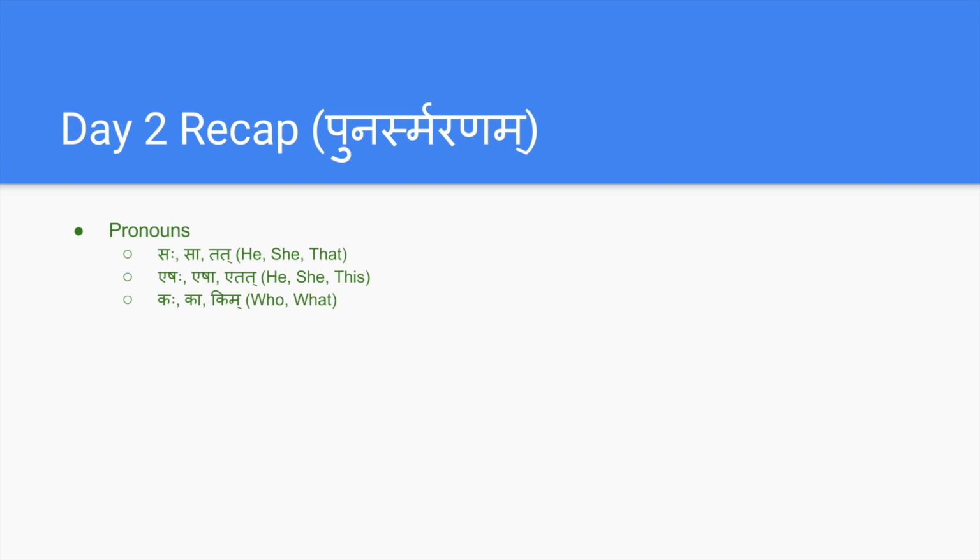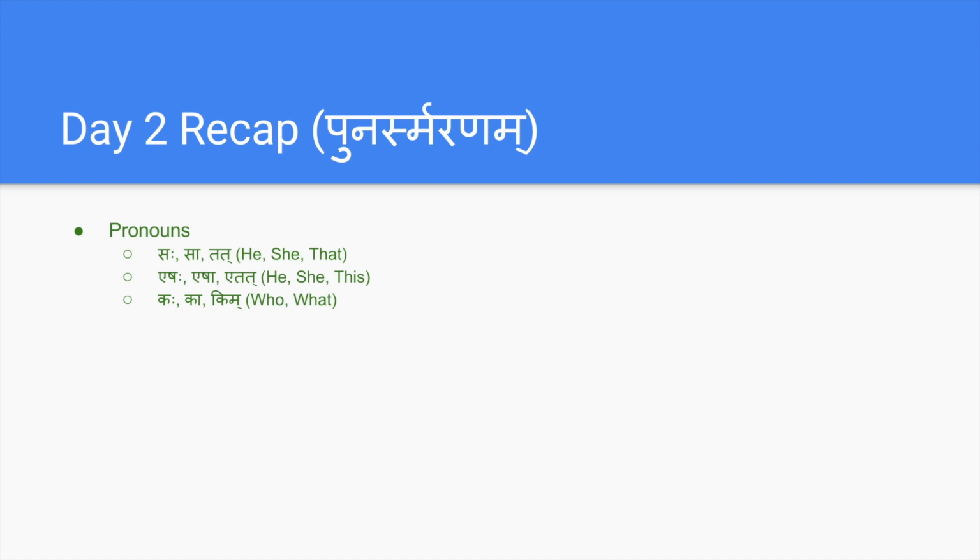But if you want to specifically say a nearer person, you can use eshaha. Saha will be that person. In English there is no differentiation: he and she are the only words we use for a nearer person and a far person. But in Sanskrit there is a difference: this he and that he, this she and that she, this object and that object.